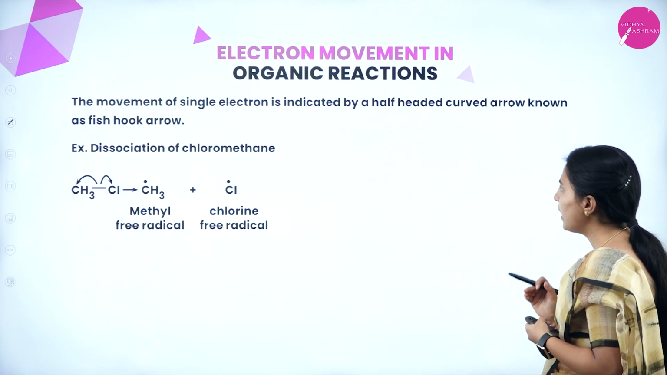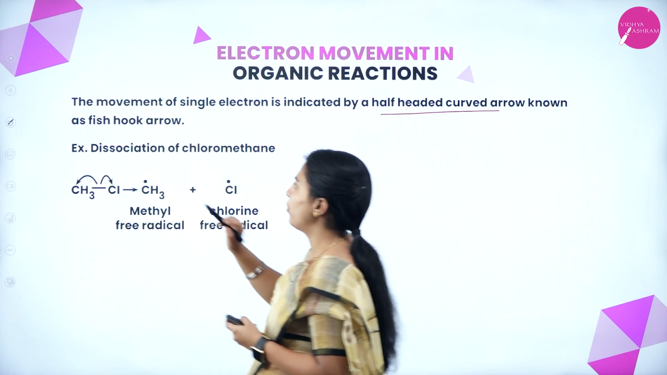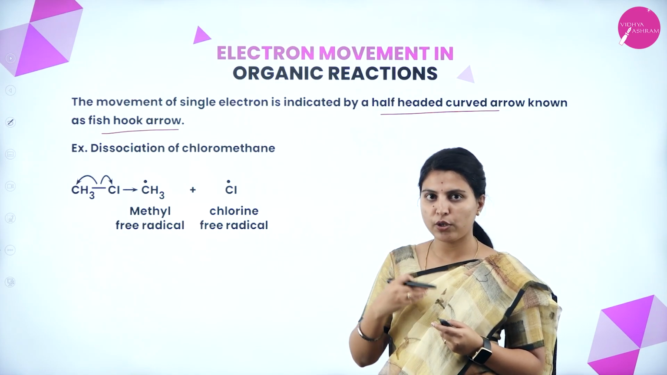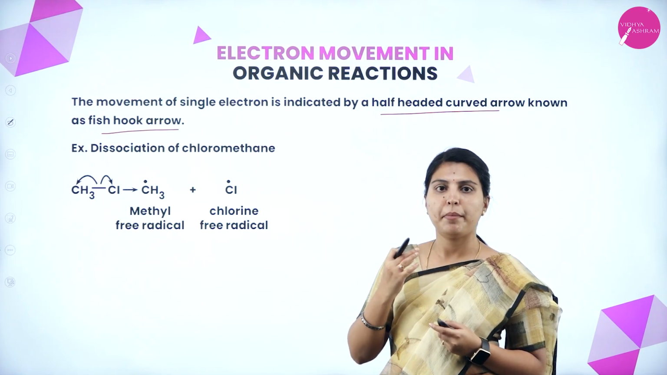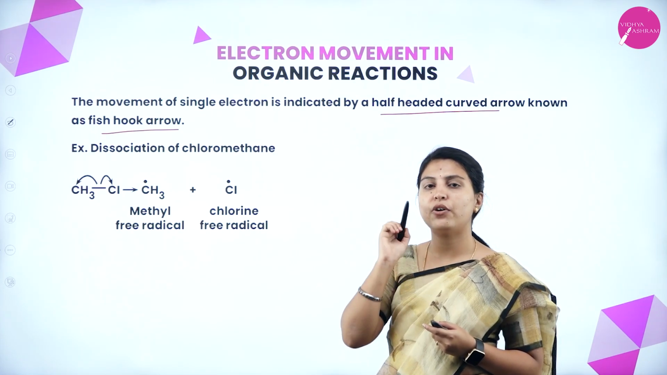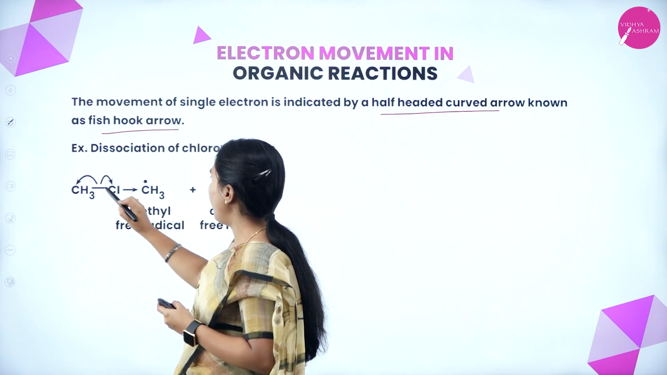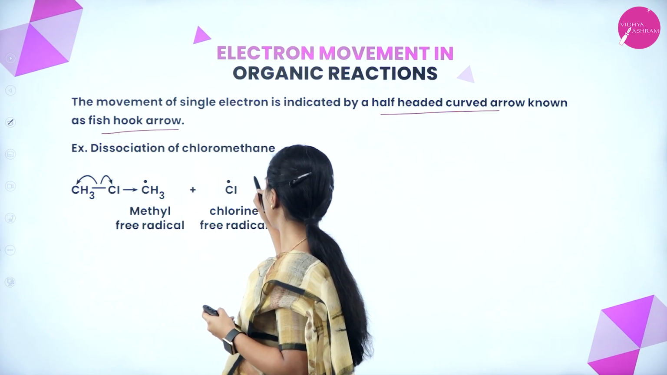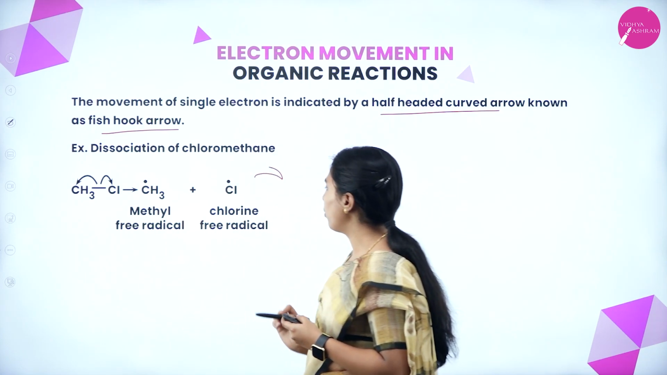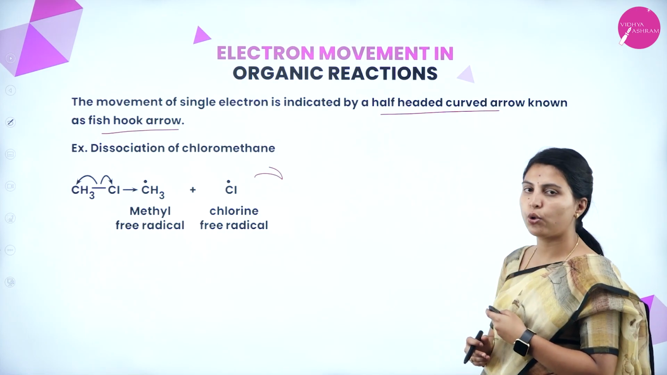Next, the movement of a single electron is indicated by a half-headed curved arrow known as a fish hook arrow. What you have to understand is that usually two electrons will be moved, meaning one pair of electrons. By the two electrons, the new bond will be formed. If there is a chance of one electron moving from one side to another side, at that time a single-headed arrow like this will be formed. Like this, it will be moved. Here a methyl free radical, here a chlorine free radical will be seen. That is the dissociation of chloromethane.